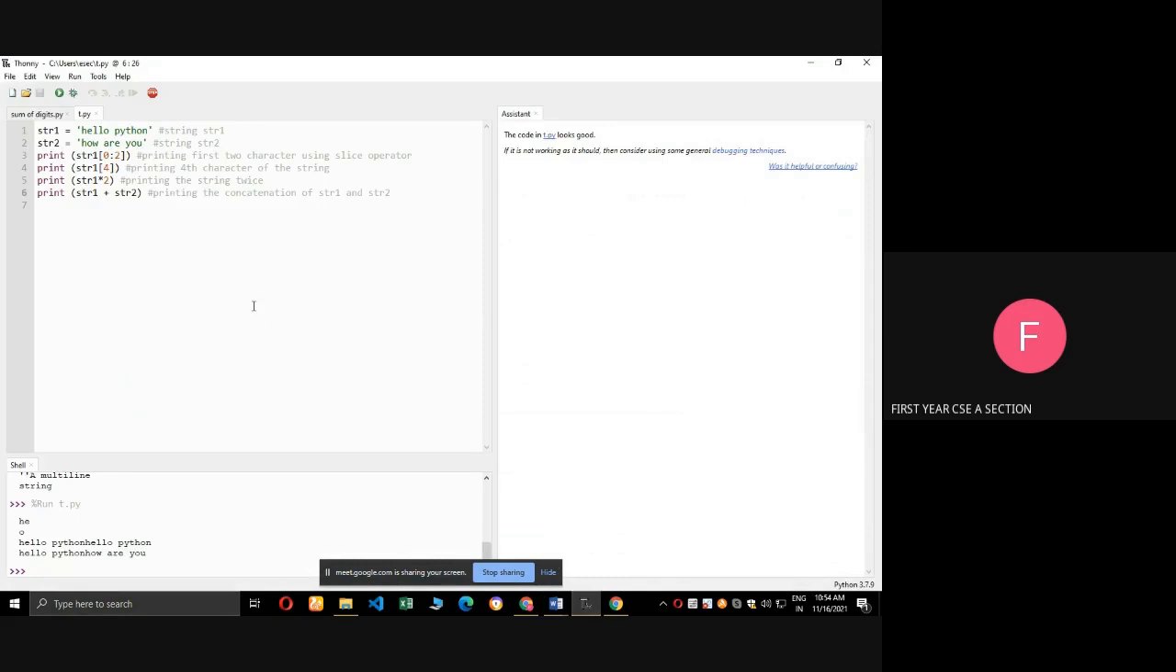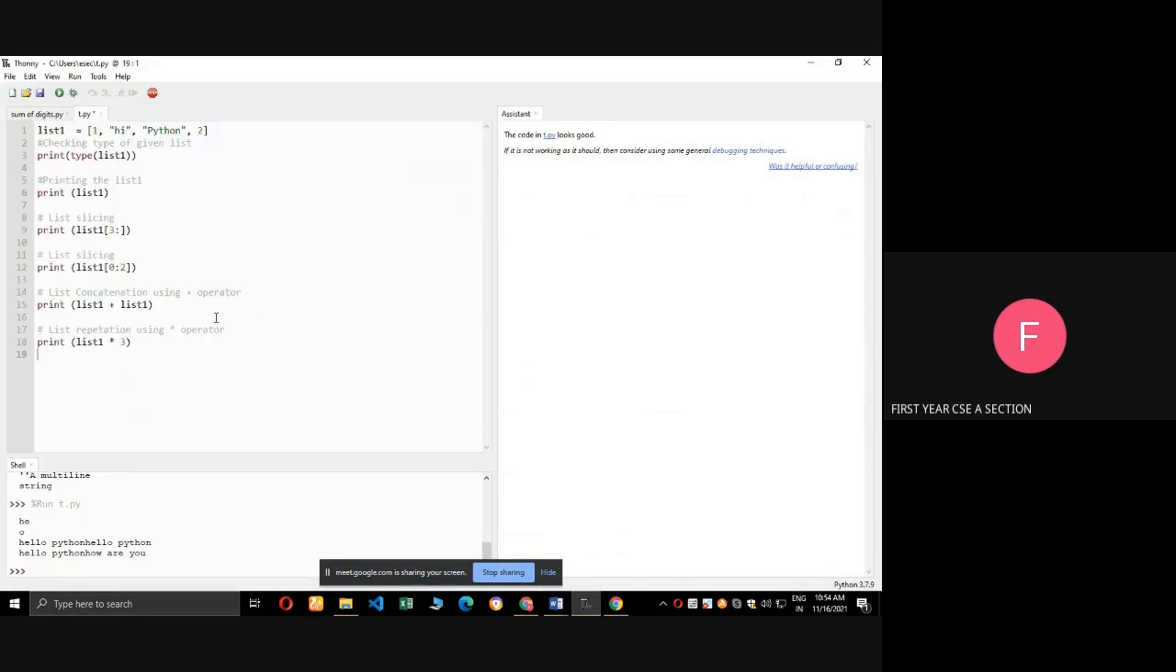See, I am typing the program. Next, list one equal to 1 comma hi comma python comma 2. Print type of list one. What is the data type of list one? It is list. See the output, class list is printing. Next one, print list one. What is list one? 1 hi python 2. See the output, 1 hi python 2 is printing.